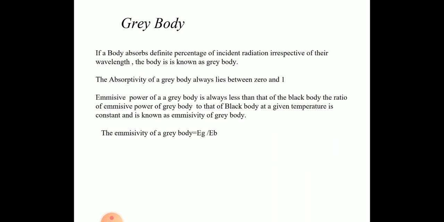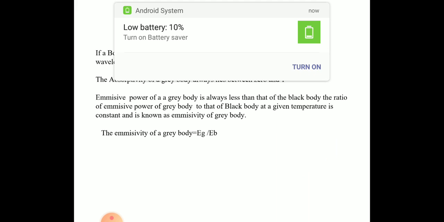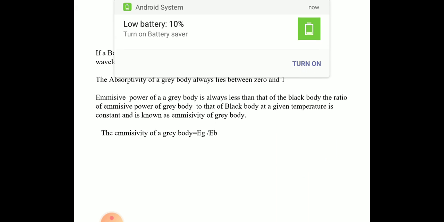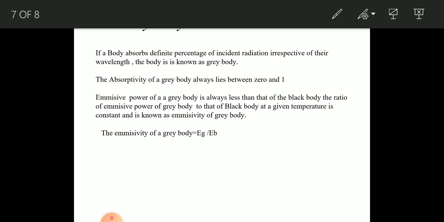The gray body is the real concept that actually exists in nature. The absorptivity of the gray body always lies between 0 and 1. For a black body, absorptivity is equal to 1, and for other bodies the value lies between 0 and 1.